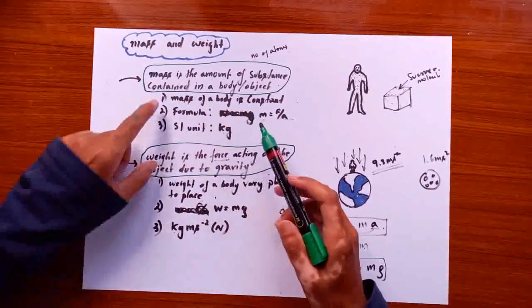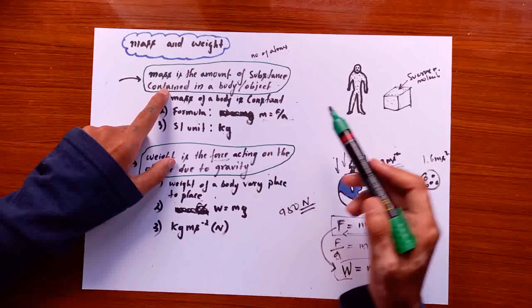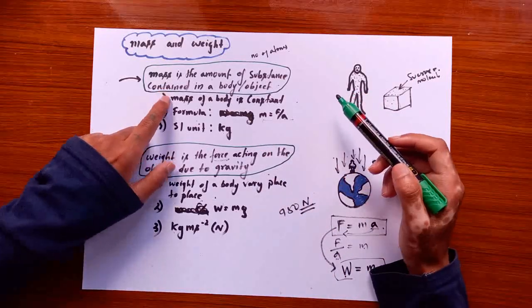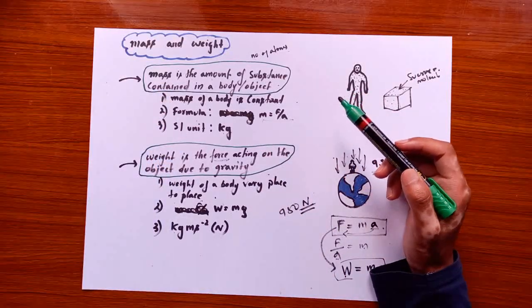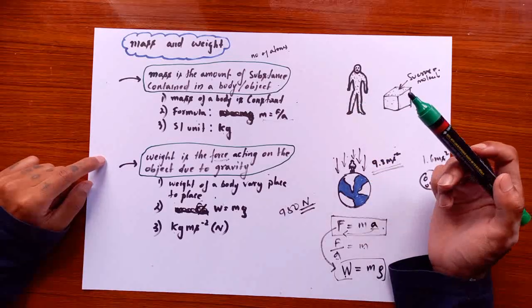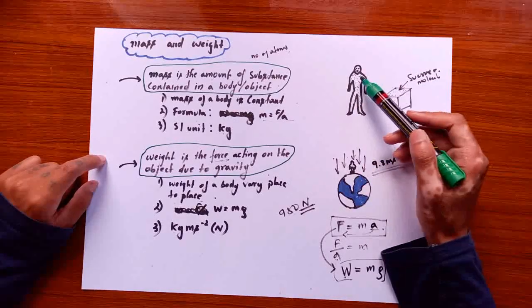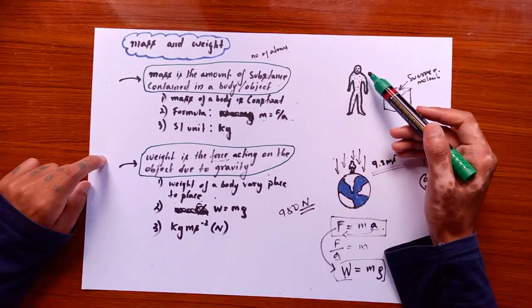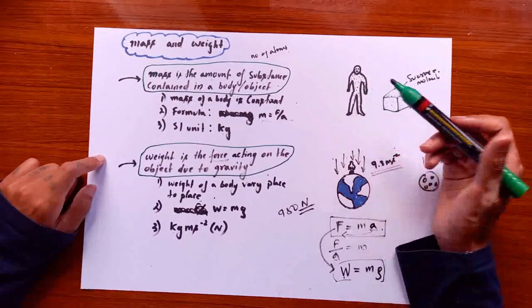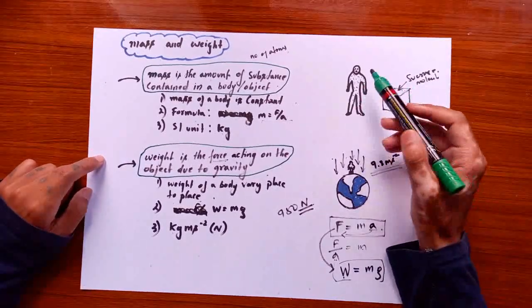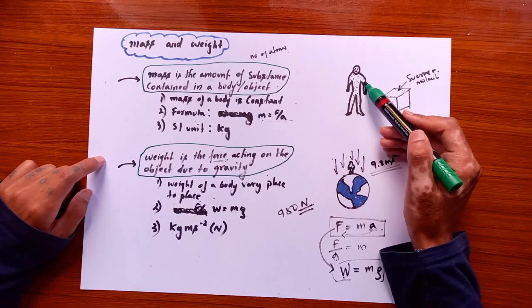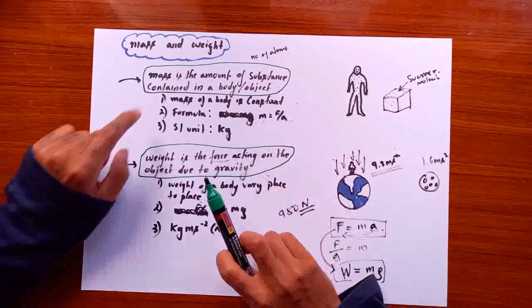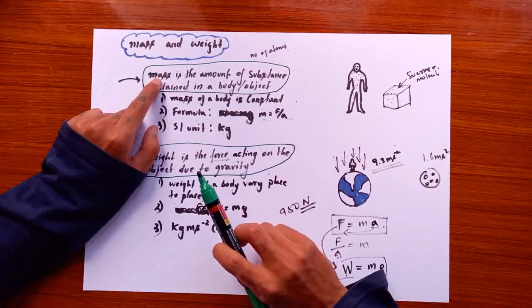Alright, so mass is the amount of substance contained in a body or an object. So it talks about how many atoms or how many molecules are present in a particular body or an object. Take for example this guy here. Not so much of a drawing, but we know that we are all made up of atoms, and how many atoms are present in this guy will define the mass, as the definition says.